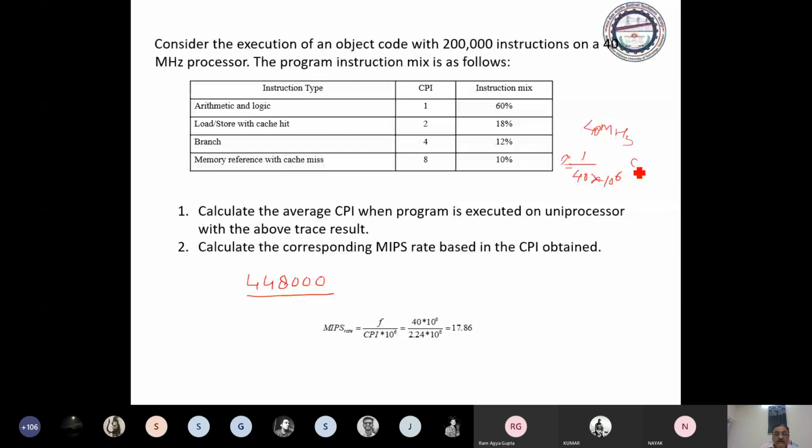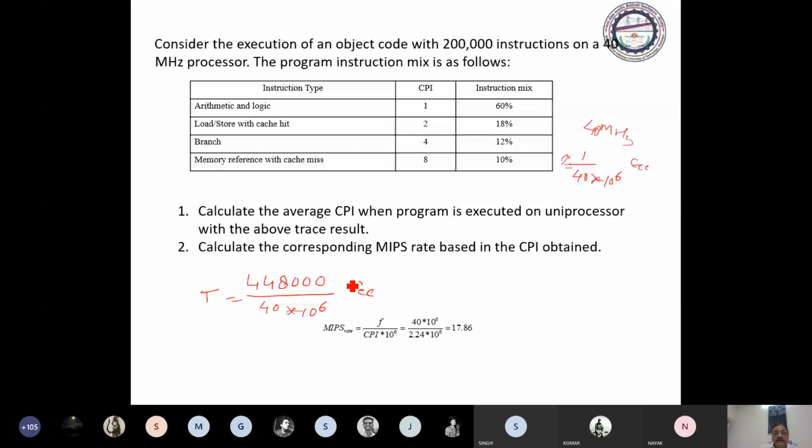So you can directly multiply by tau, since it is divided by 40 into 10 to the power 6 seconds. This is your T, total time needed to do the execution of this program.